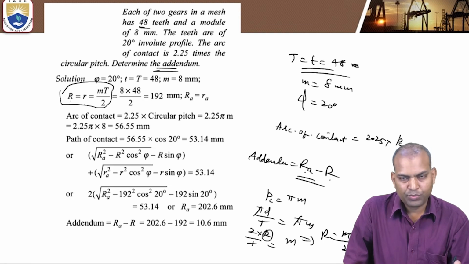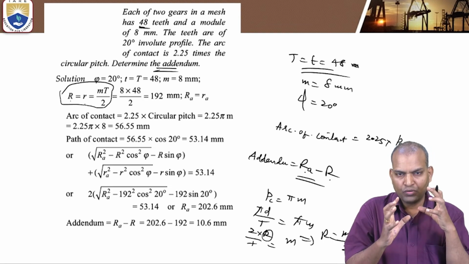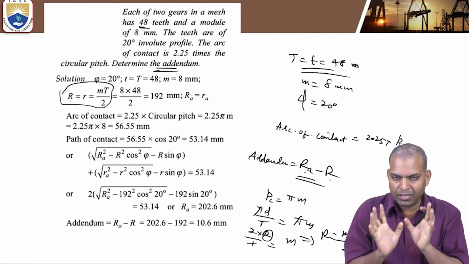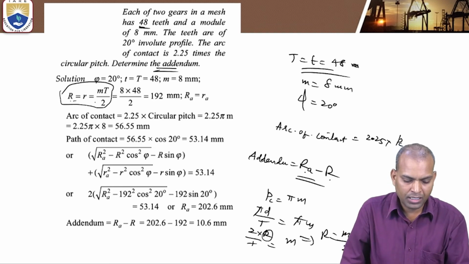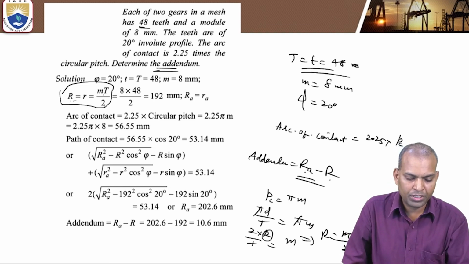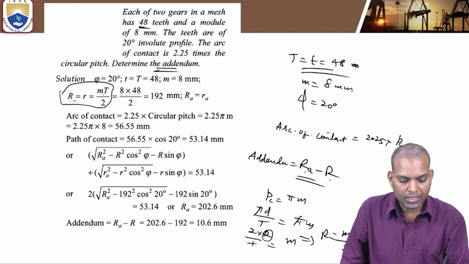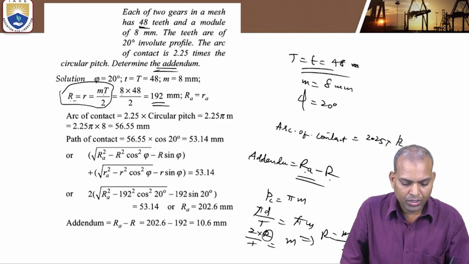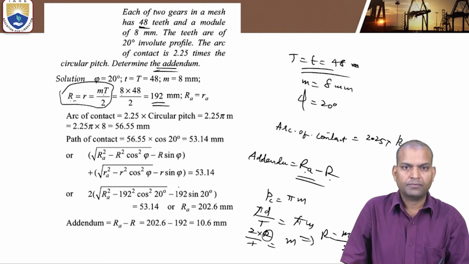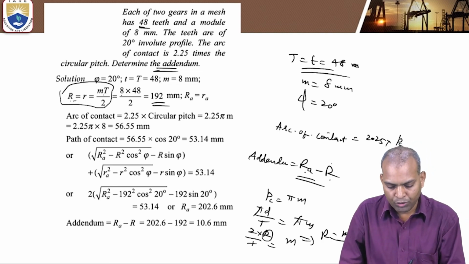Now capital R and small r, because both wheel and pinion have an equal number of teeth, capital R equal to small r, that equals M into T by 2. The module equal to 8 millimeter, capital T 48 by 2. That is 192 millimeter, capital R.